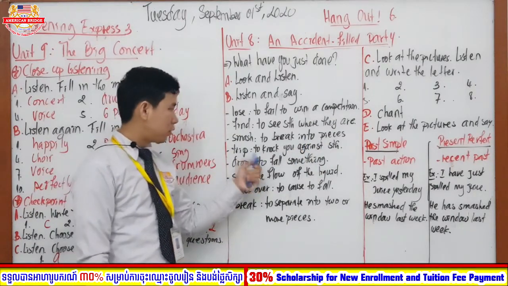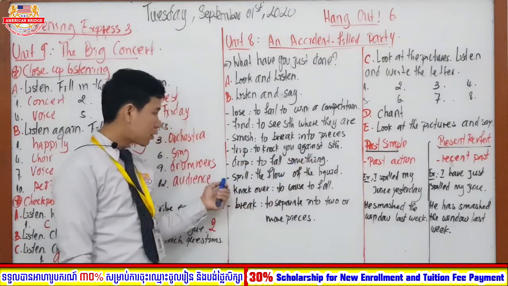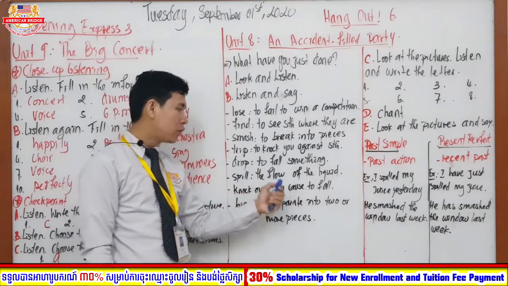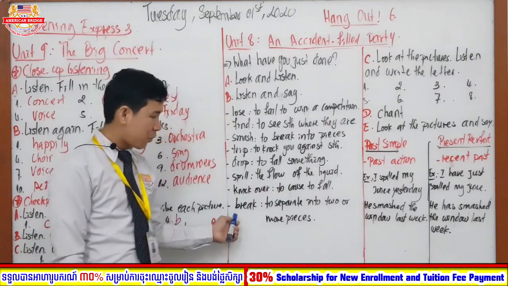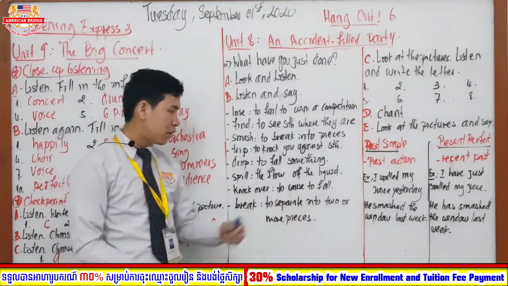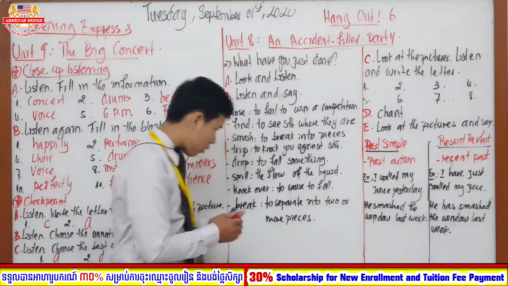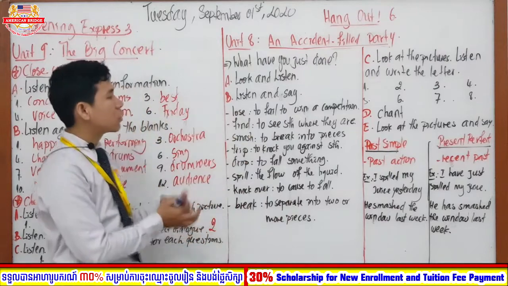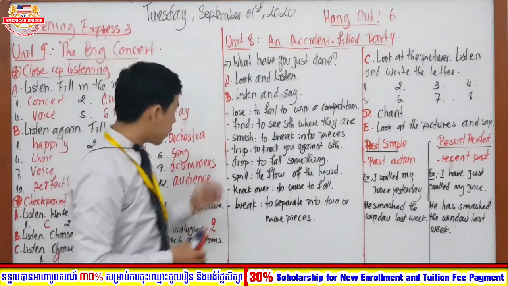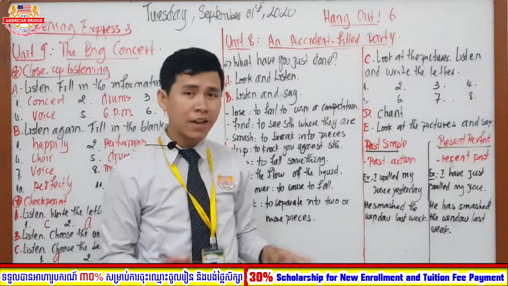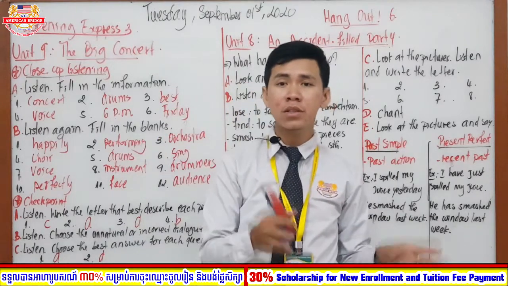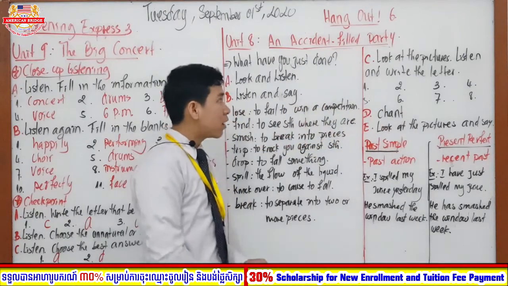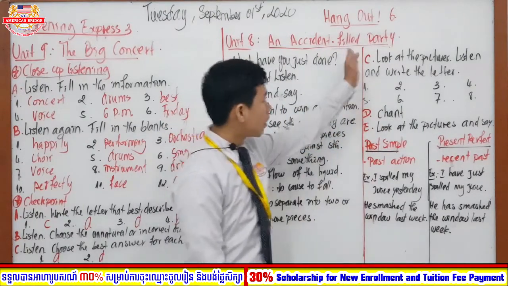Okay, drop: to let something fall. Spill: the flow of a liquid. Knock over: to cause to fall. Break: to separate into two or more pieces, right? Okay. So here are the words and also the definition of each word, and I hope that you are going to recognize well the first set of vocabulary that you are going to study today, right? Okay, so right now let's move to our next section, Section C.